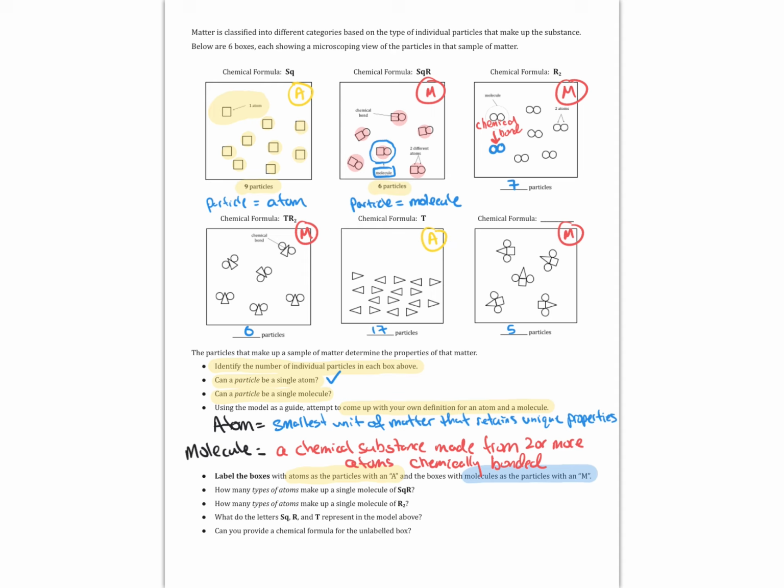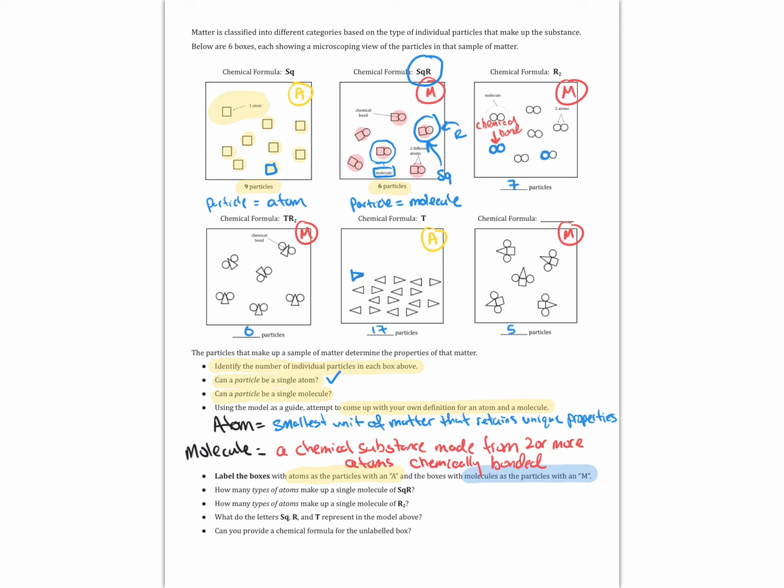The circles are distinct from the squares, and they're distinct from the triangles. And when you have only a circle or only a square or only a triangle by itself, that is an atom. But as soon as you bond two things together, whether two of the same or two different, you now have a molecule. So in the case of this substance SQR, it is one molecule made up of two different types of atoms, an SQ atom and an R atom.